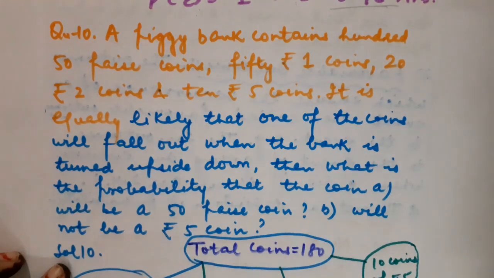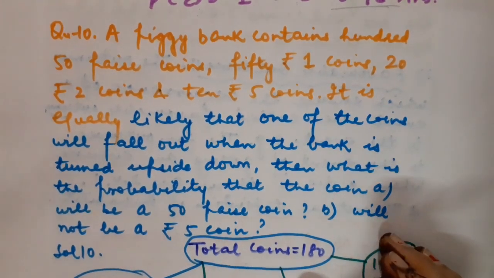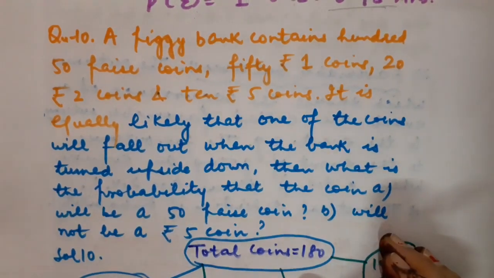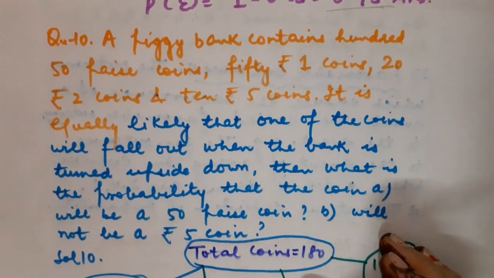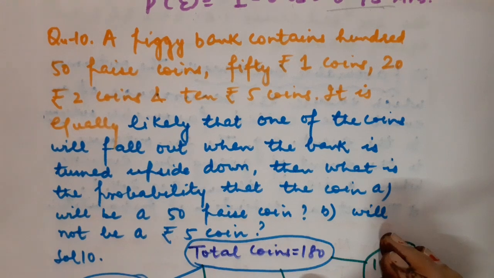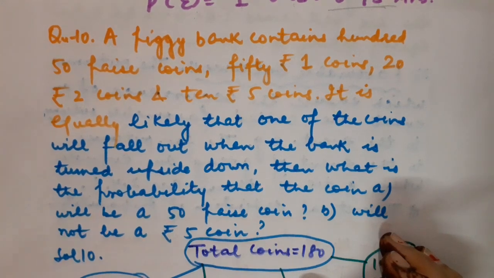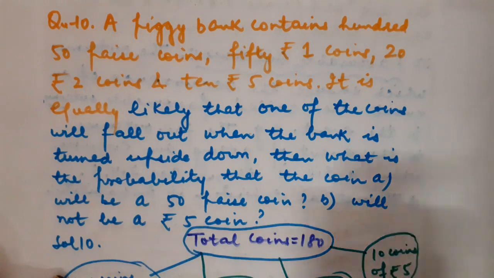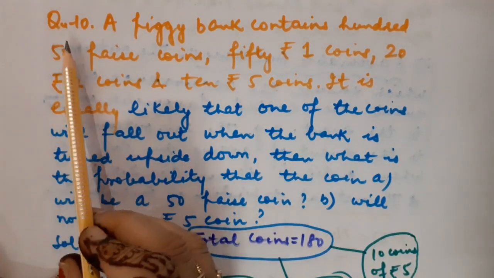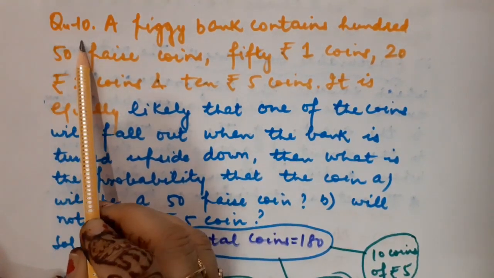Children, in this chapter I am going to pick just the toughest questions. The simplest ones I am going to give you to do at home, and I will explain only those questions in which some solutions are required, so that you come to know how to write the steps while solving questions based on probability. Got it? So now I am going to switch to question number 10.